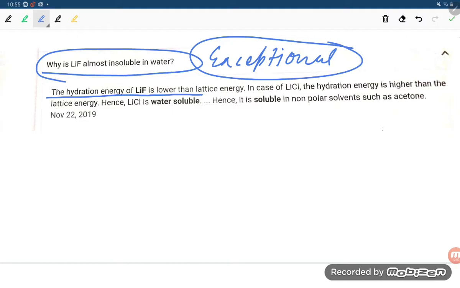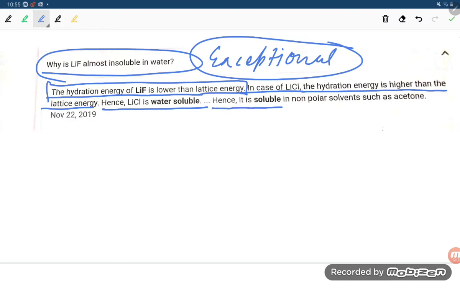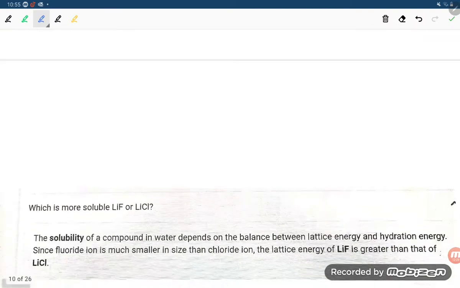The hydration energy of LiF is lower than its lattice energy. In the case of LiCl, the hydration energy is higher than the lattice energy, hence LiCl is water soluble, and LiF is not water soluble.